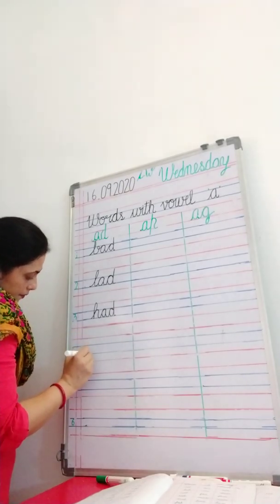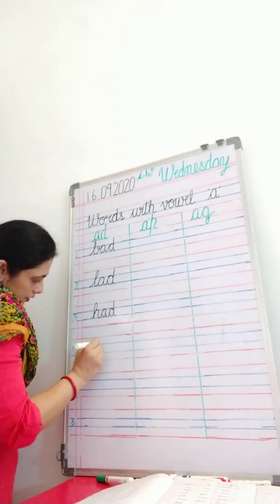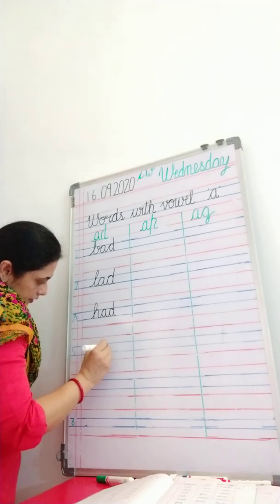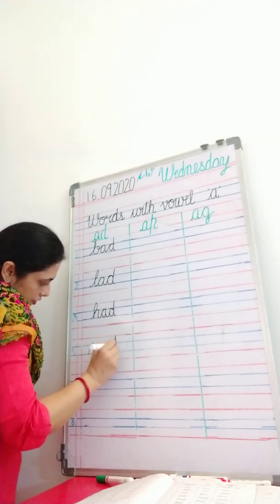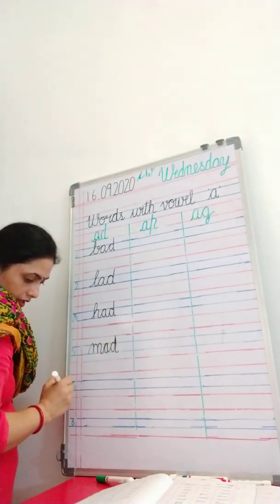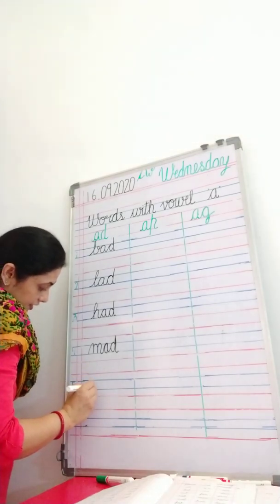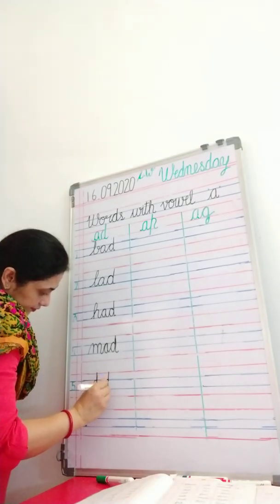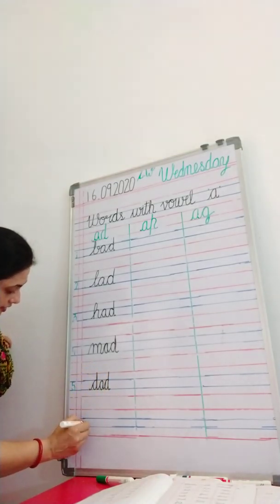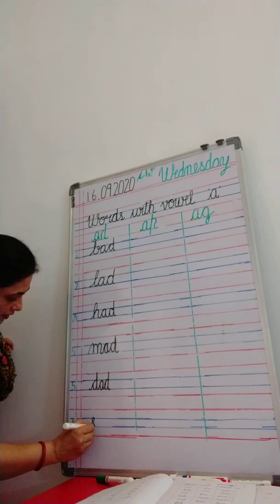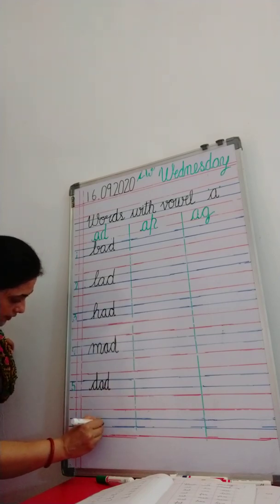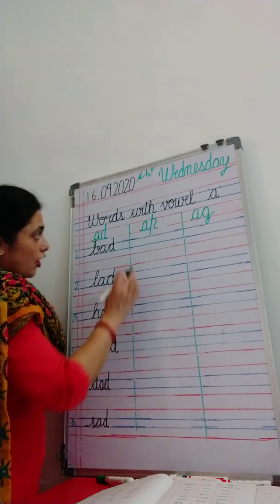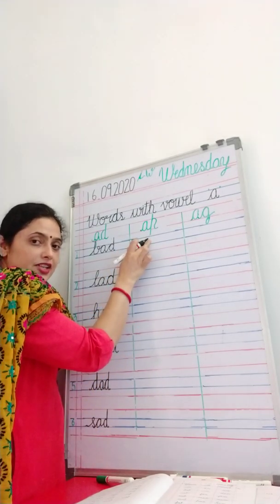Met. M, ed, met. Dad. D, ed, dad. Said. S, ed, said. Okay. Now, what is the name of this family?